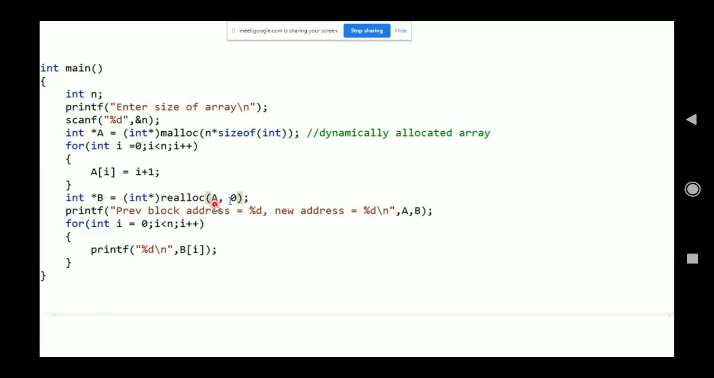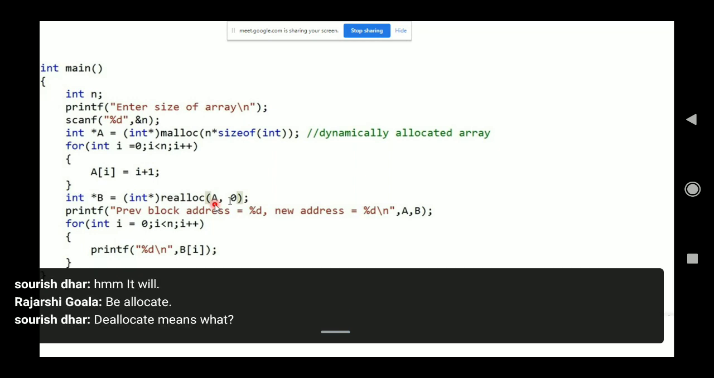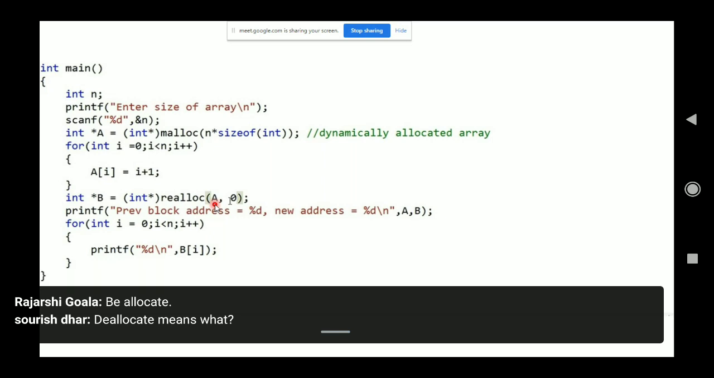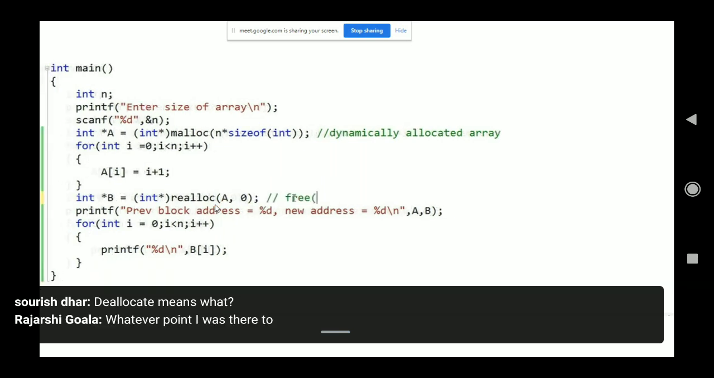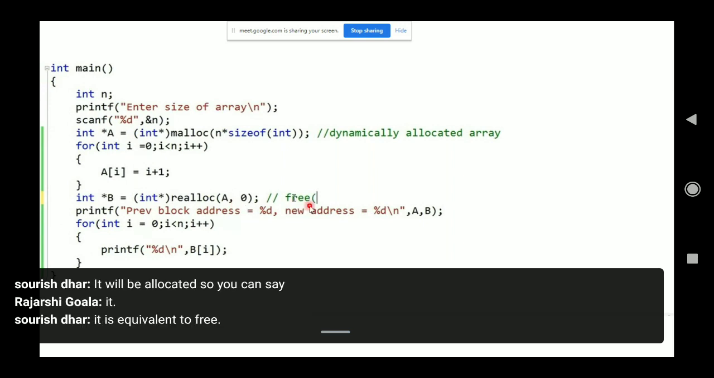It will deallocate. Deallocate means whatever pointer was there, it will remove it. So you can say it is equivalent to free. Yes, sir. It is equivalent. This is another way of writing free.